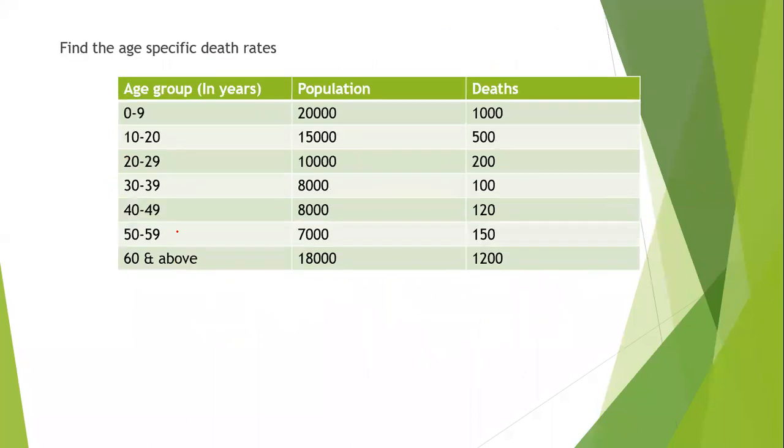Okay. Next one. Find the age specific death rate. They have given us the age group, population and the deaths. Here, when we say age specific, each age group is calculated separately. So here we are not ignoring 0 to 5 years and 60 and above. For each and every age group you have to calculate the age specific death rate. So now we need the population and the deaths.